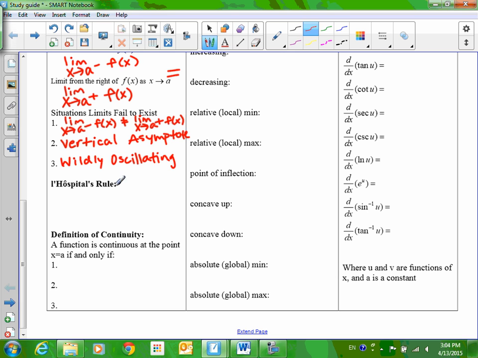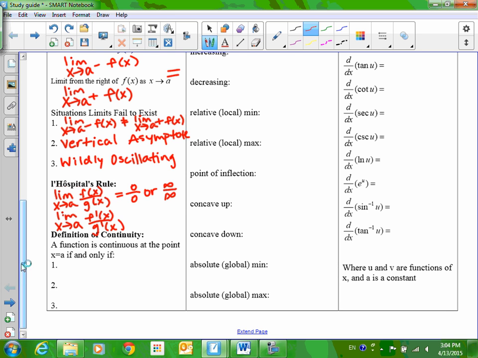L'Hopital's rule. Okay, right here we should probably write something about that. If the limit as x approaches a of f of x over g of x equals 0 over 0 or infinity over infinity, we need to rewrite it as the limit as x approaches a of f prime of x over g prime of x. And of course, you could write more here if you wanted to. This is for you. I know I'm repeating myself a lot, but I just want to make sure you don't have to copy down exactly what I write.